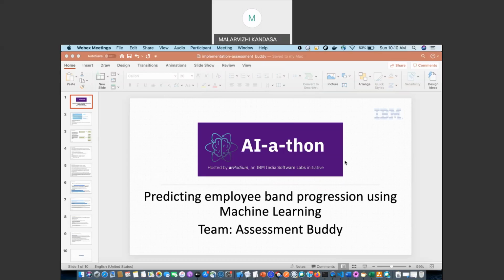Hi, I'm Malar. In this video, I'm going to show you the machine learning algorithm which we have implemented for the project predicting employee band progression using machine learning. During performance evaluation, assessment, or checkpoint time, an employee has to enter details manually across 5 dimensions like business, skills, innovation, customer, and responsibility to others.